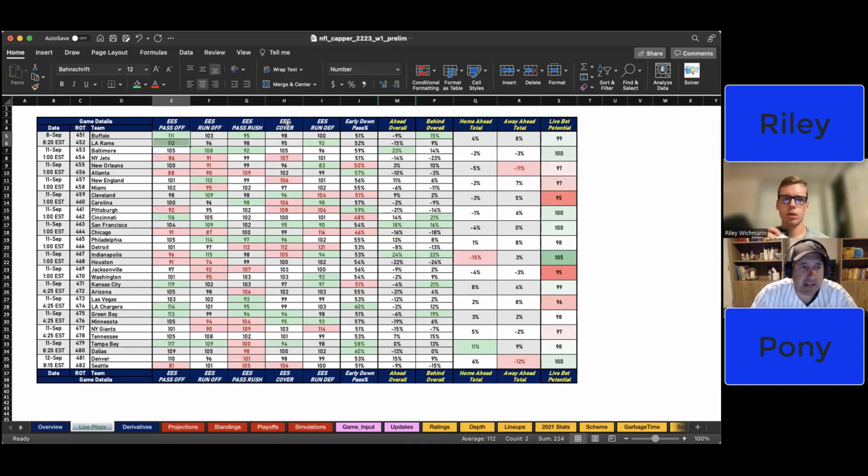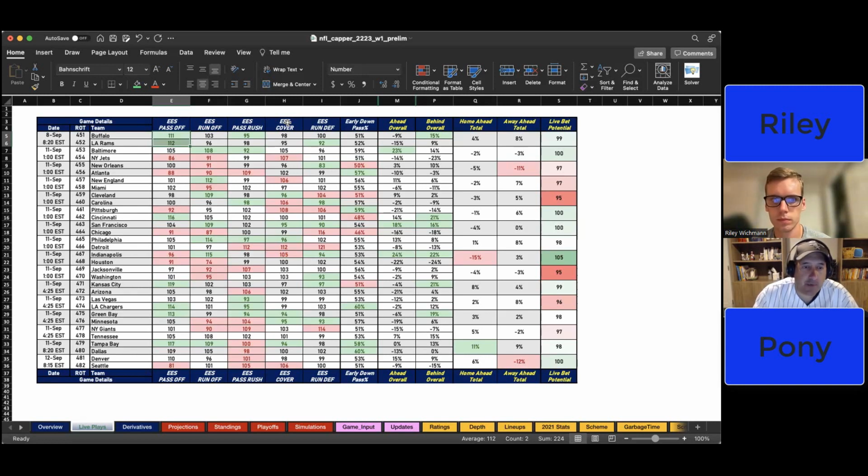That means that Buffalo is 11% better than an average team at producing points, and the Rams are 12% better than an average team at generating points. If you look at the pass rush for Buffalo, we have them at a 95. So that means they're 5% better than an average defense at rushing the passer. That's how you read that.